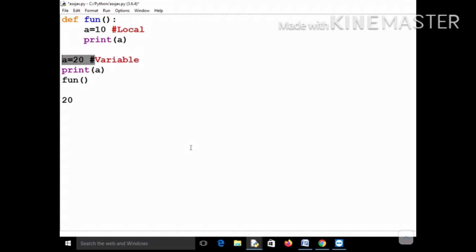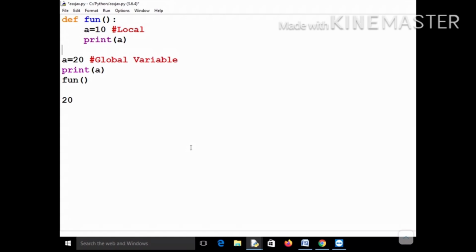This one will be in the global environment and this one will be in the local environment, as I just showed you in the concept of global and local environment. And this A has nothing to do with this A. This particular A equal to 20, the global variable, has nothing to do with the A equal to 10, which is the local variable.